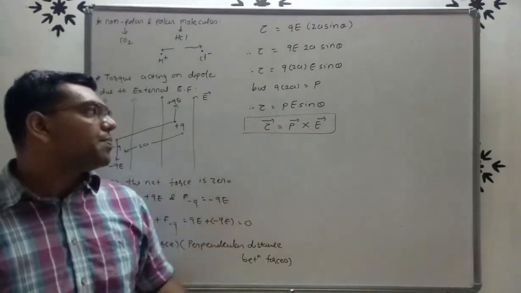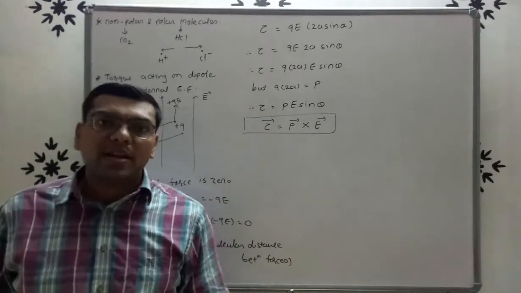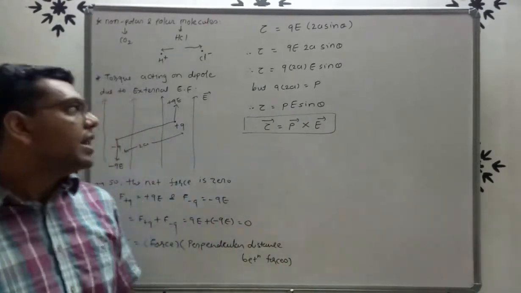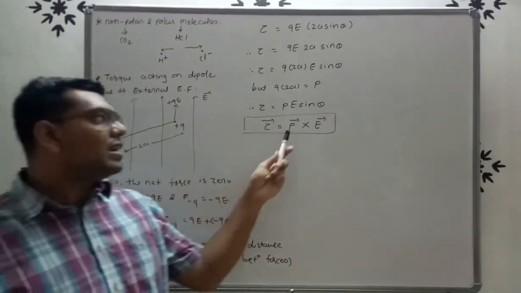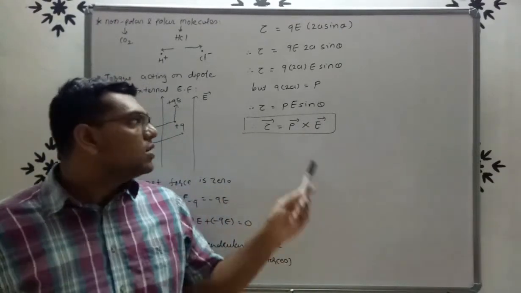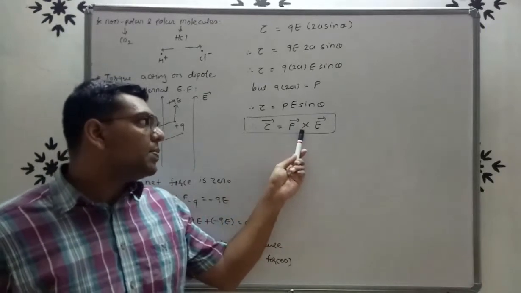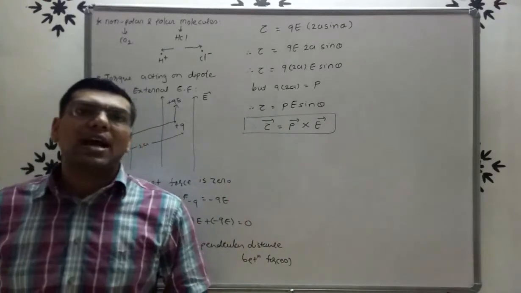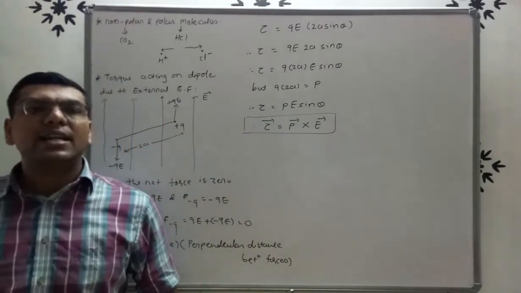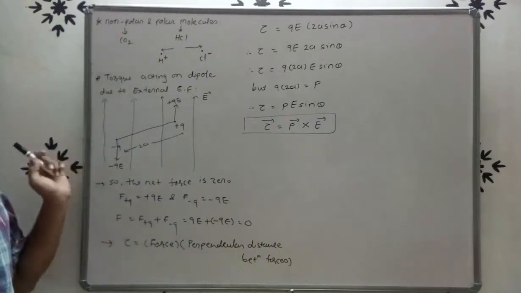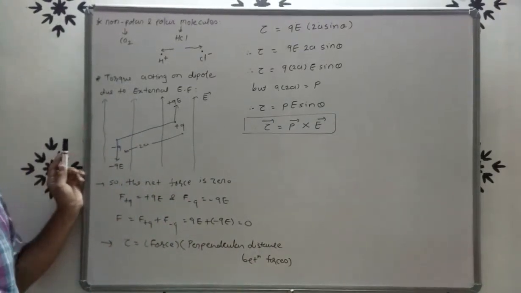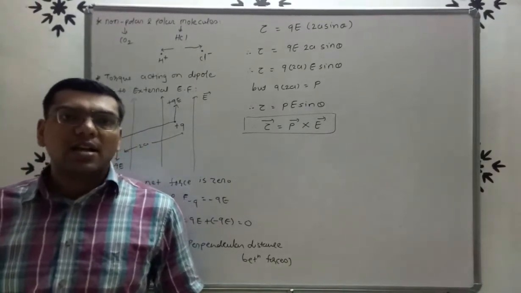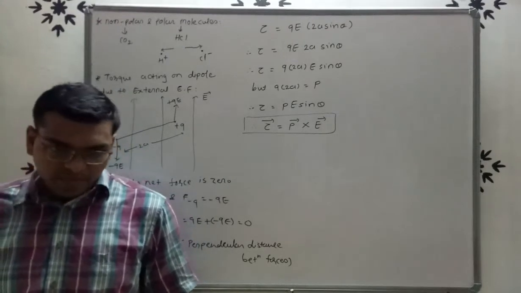Now we know that p is the electric dipole moment, and capital E is the electric field. Both are vector quantities, and with sin theta there is a vector product between two vectors. So vector tau is equal to vector p cross vector E, and you have to remember the formula: torque tau is equal to pE sin theta, right? So this is the equation of torque acting on a dipole due to a uniform external electric field. Now we will discuss some examples.